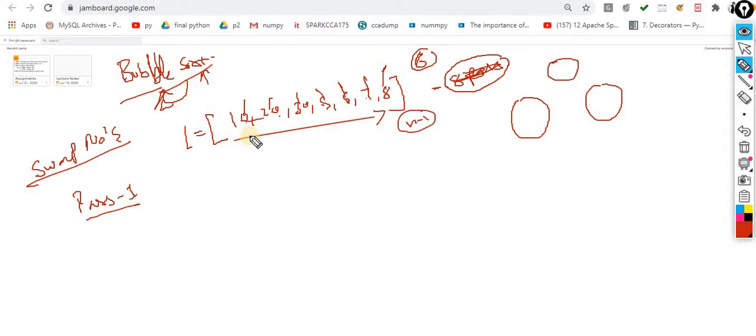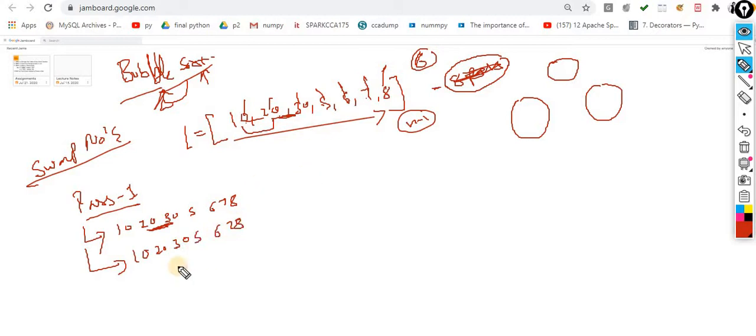In the first pass, what will happen? First I will check 10 or 20. Which one is greater? Pass number 1, iteration number 1. 20 is greater and 20 is placed in the same position, so there is no need to do anything. In the next iteration, I will check this one. Again the position is exactly the same, no need to swap it. The next is 30 and 5. Now there is a need for swapping, so the elements become this. In the next pass, what will happen?